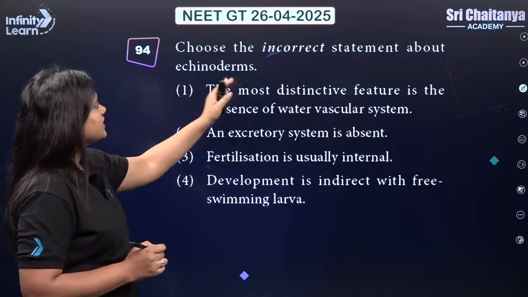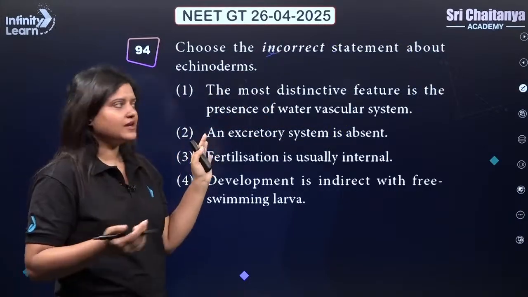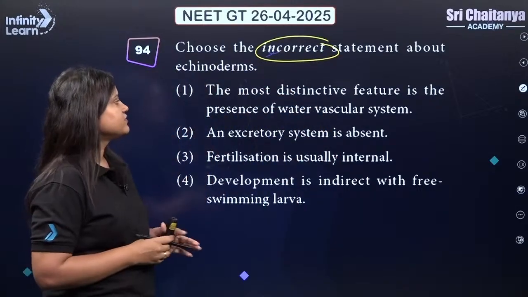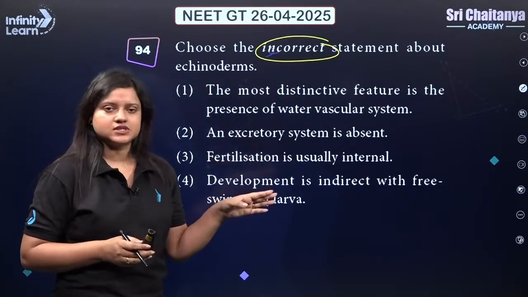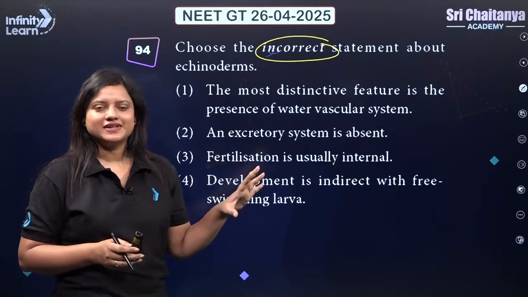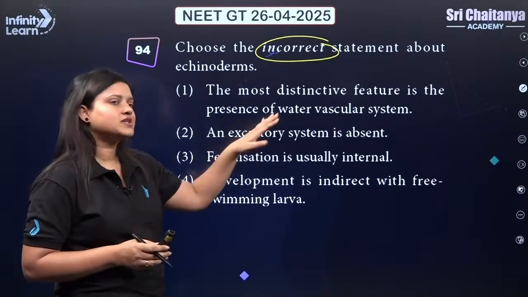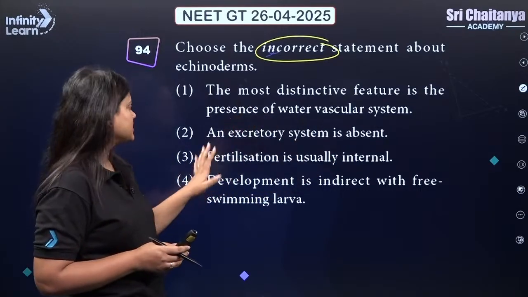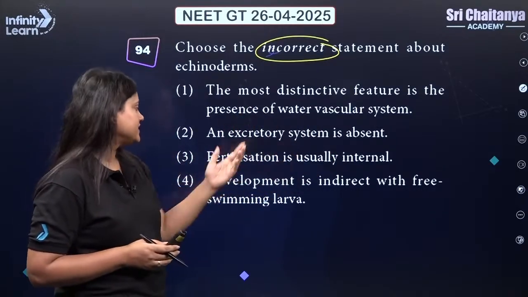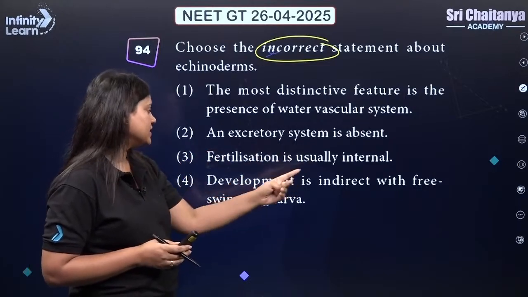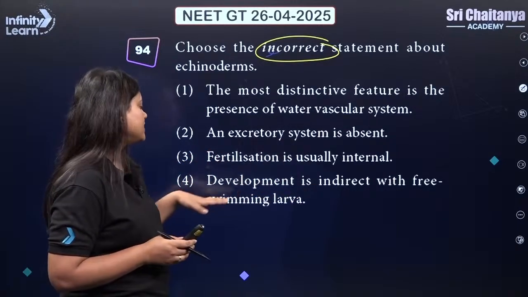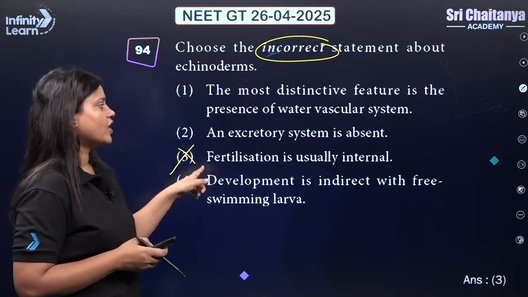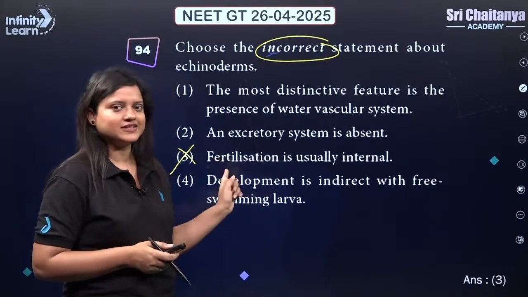Next. Choose the incorrect statement about echinoderms. Again, we need to find out the incorrect statement. The most distinctive feature is the presence of a water vascular system. When we talk about Echinodermata, definitely they have a water vascular system. Water canal system is there in Porifera. So this is right. An excretory system is absent. Yes. Fertilization is usually internal and development is indirect with free swimming larvae. Remember, fertilization in them will not be internal, it is external. So answer here is 3.